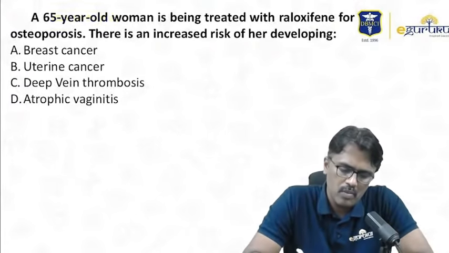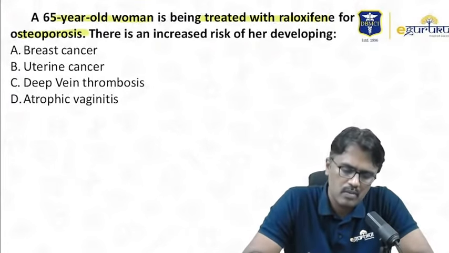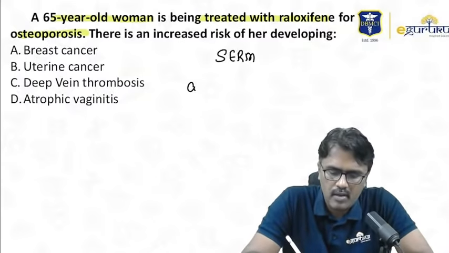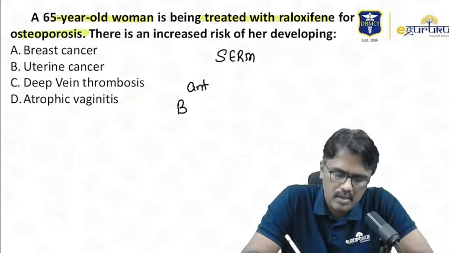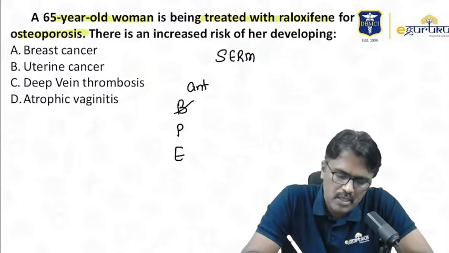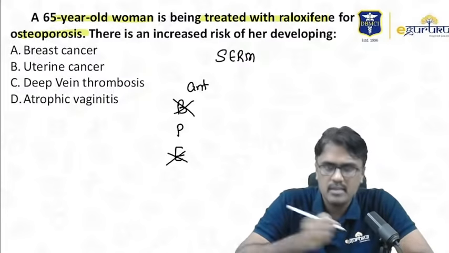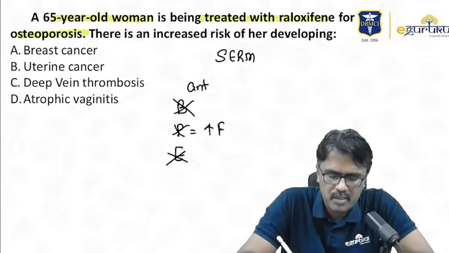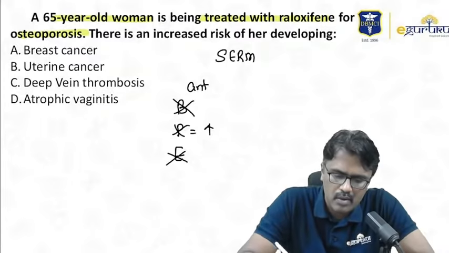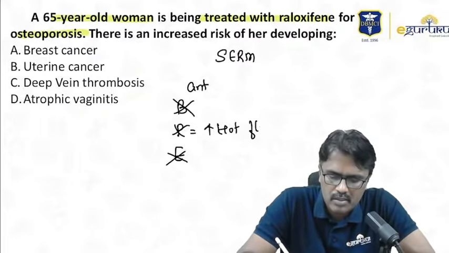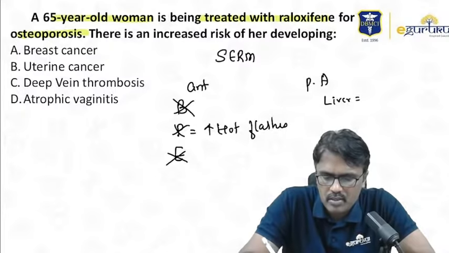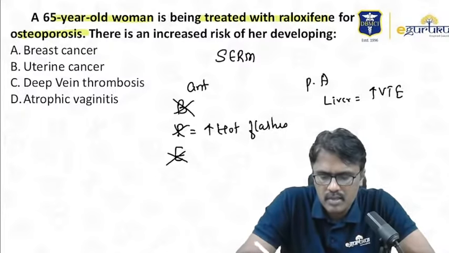Now, a 65-year-old woman is being treated with raloxifene for osteoporosis. What is the risk? Now, raloxifene is a SERM and it is an antagonist at breast, peripheral tissue and endometrium. So, breast cancer risk will be reduced. Endometrial cancers will not occur. Peripheral tissue, if it blocks, there is a risk of flushing. That is called hot flushes. So, raloxifene can cause hot flushes, but it's a partial agonist at liver, so it can increase clotting factors and increase the risk of venous thromboembolism, but it is good for osteoporosis, so we use it in postmenopausal osteoporosis.